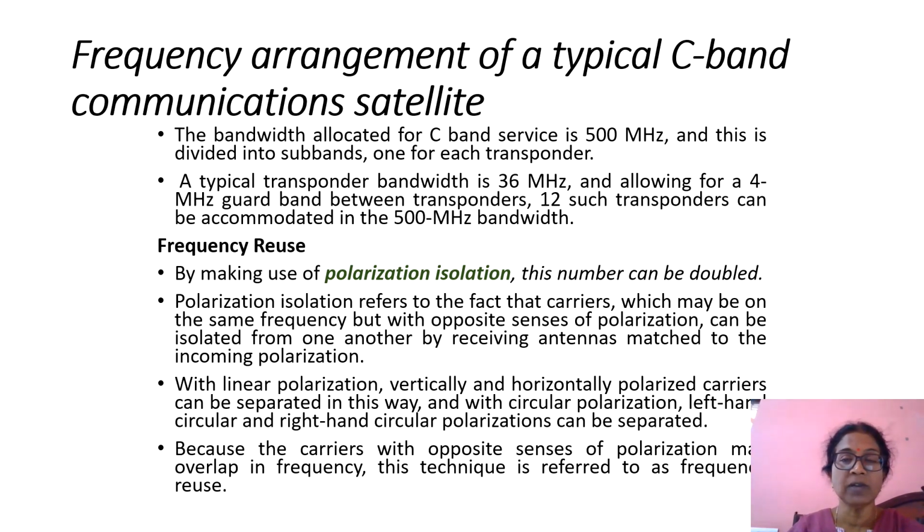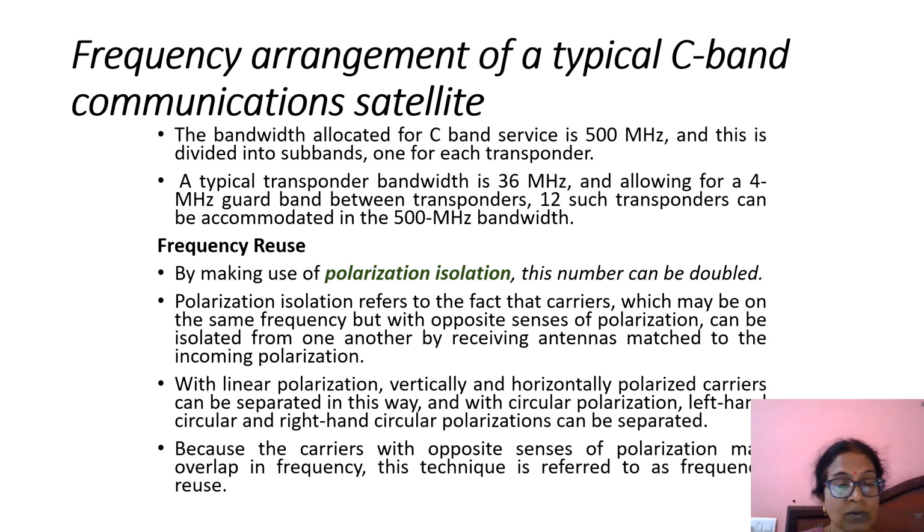So, the frequency arrangement of a typical C-band communication satellite. For a C-band, a bandwidth of 500 megahertz is allotted and it is divided into sub-bands, one for each transponder. For example, the bandwidth of a transponder is 36 megahertz. So in 500 megahertz bandwidth, only 12 channels are possible. 36 megahertz is given to each transponder and a maximum of 12 transponders is available, so only 12 channels we can transmit. This is very less. So with the help of frequency reuse, we can transmit more channels.